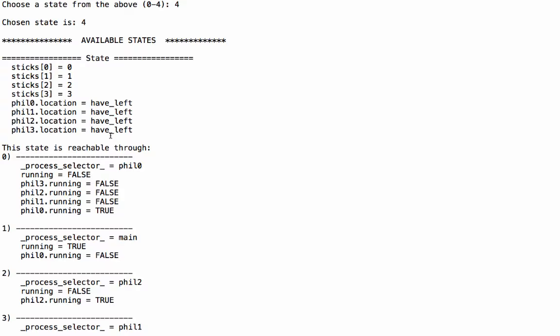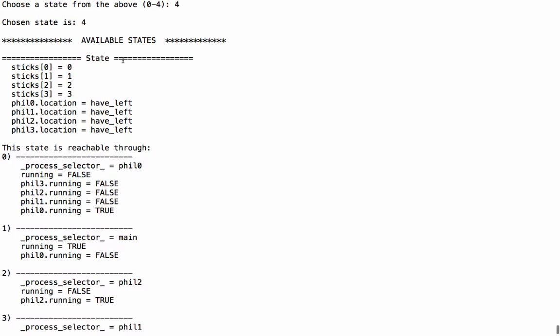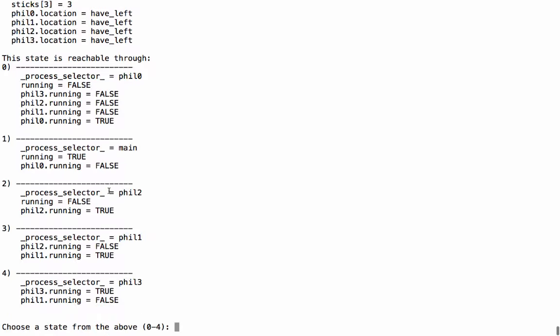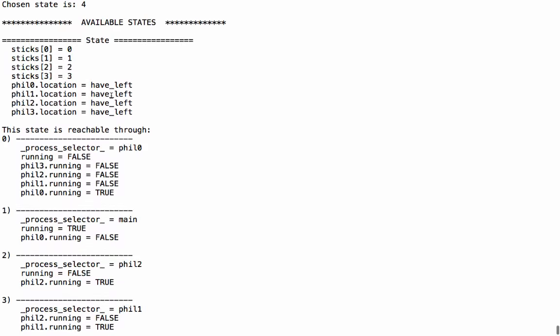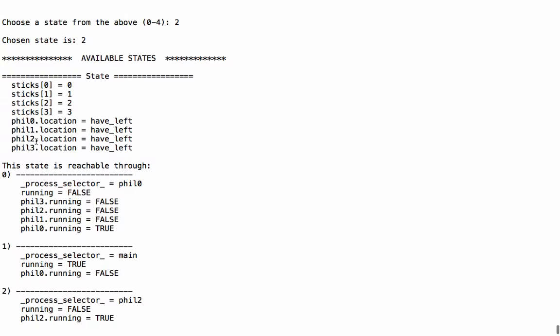What could the possible successors be? There is only one successor, which is the same state. It just says that this is reachable through different selection of processes, but no matter whatever process you select, you get back to the same state. Let me choose, say the process selector is philosopher 2. Nothing happens. If you see, all of them have moved to a scenario where they have the left stick alone.